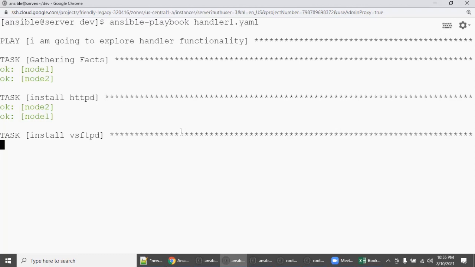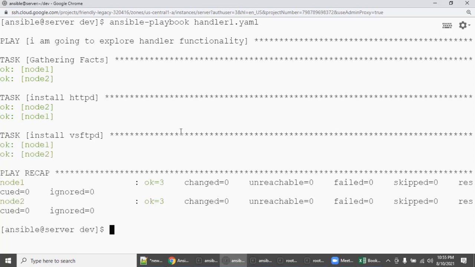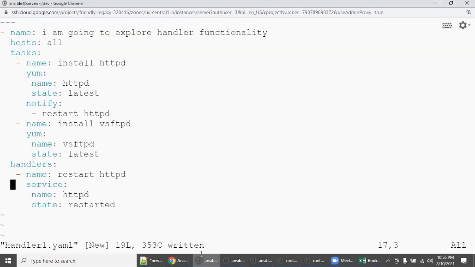Wait for a few seconds. See why? Because node 1 is satisfied, node 2 is satisfied. Again play 1, task 1, node 1 is satisfied, node 2 is satisfied. So of course it was skipped. This is exactly what a handler will do in your production environment.